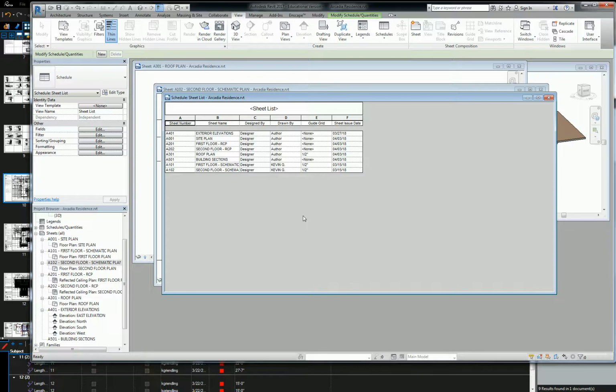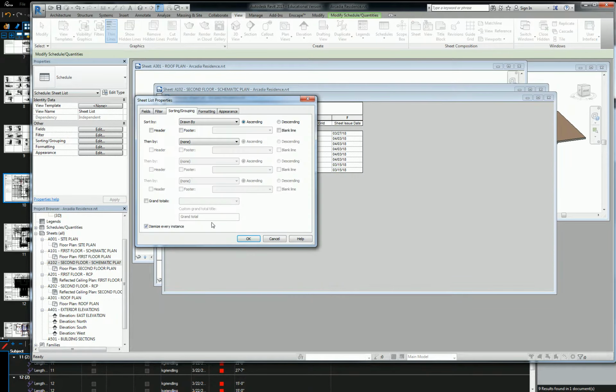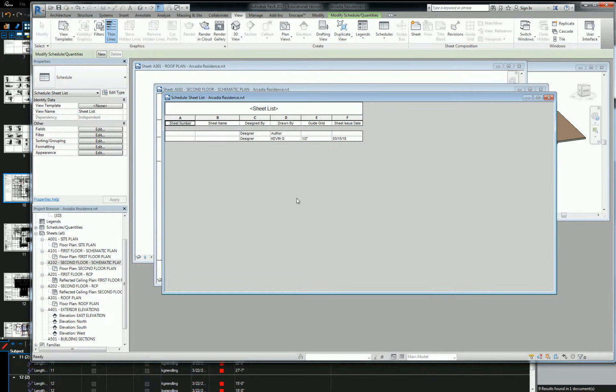Now, the most important checkbox in all of schedules. I want you all to remember this. When you go to sorting and grouping, there's this little checkbox at the bottom that says itemize every instance. If I uncheck that box, what it does is it collapses whatever column is being organized into each type that is possible within that column.